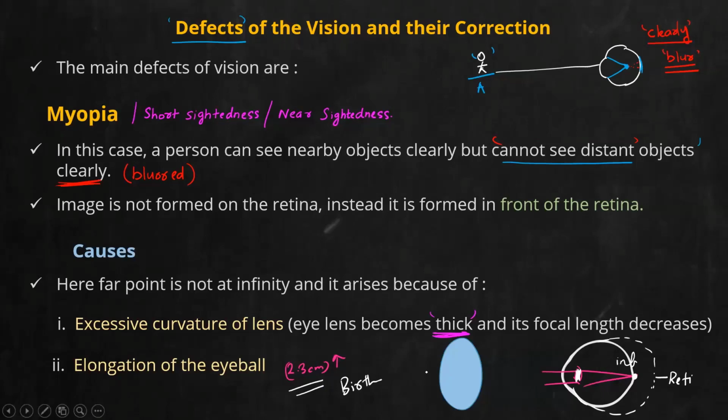So two causes for myopia. First one, excessive curvature. If curvature is more, the lens is thick, focal length will be less. It will cause image formation in front of the retina. Second one, elongation of the eyeball. That is, the normal eyeball is about 2.3 centimeter. But if it elongates, the retina goes backward, but the image formation happens in front of the retina.